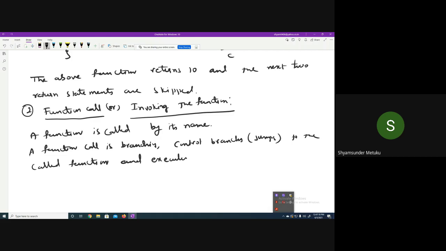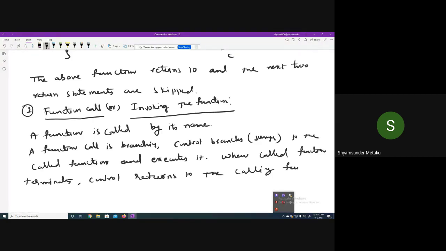When the called function terminates, control returns to the calling function. In our case, main is the calling function. In the previous example, the calling function and the statements following the calling function are executed.